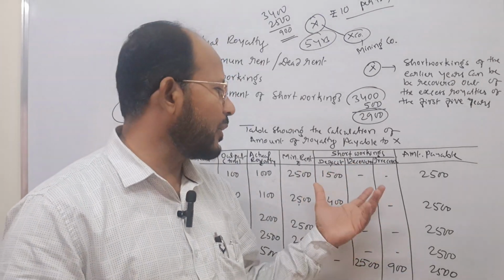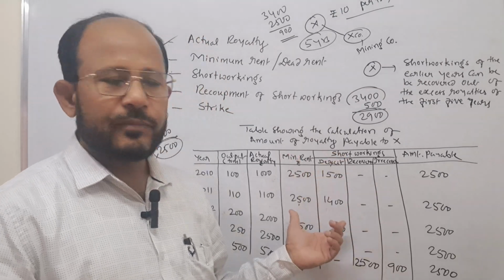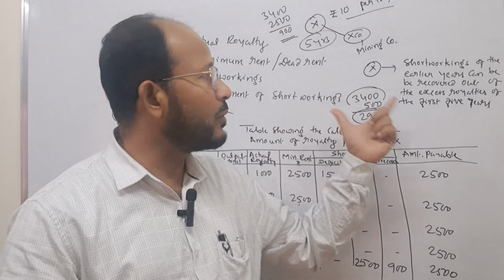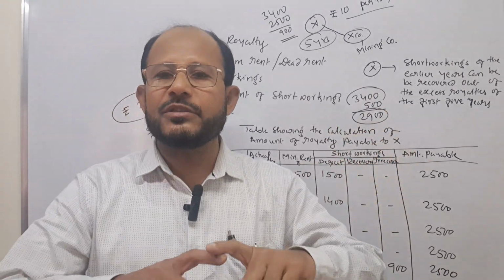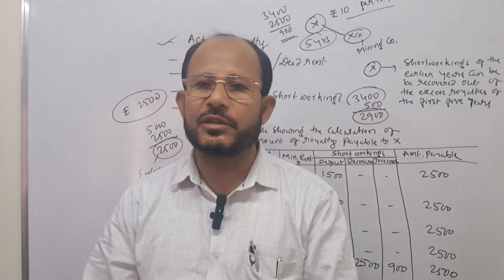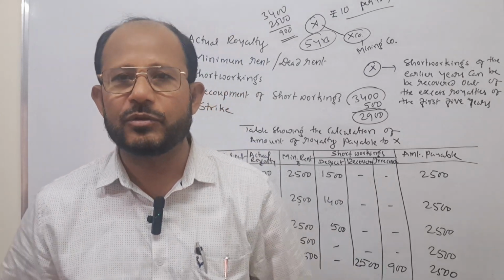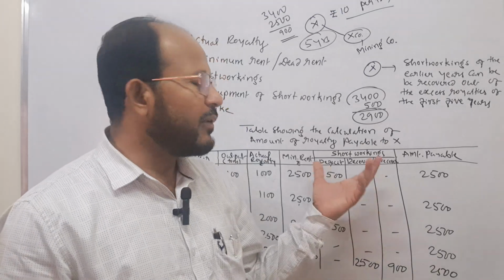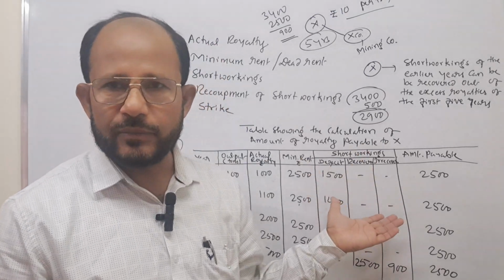Just that part you are going to learn along with this table. Here the table is required to be calculated every time. This table we have to put in every problem. Then once the table is ready, easily you can pass the journal entries and prepare the necessary accounts in the books of the company.